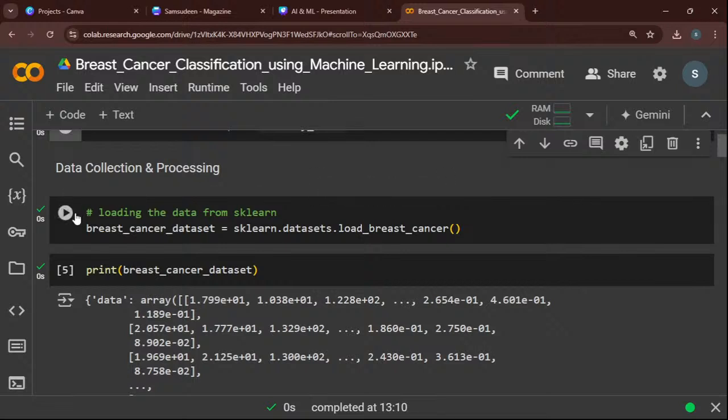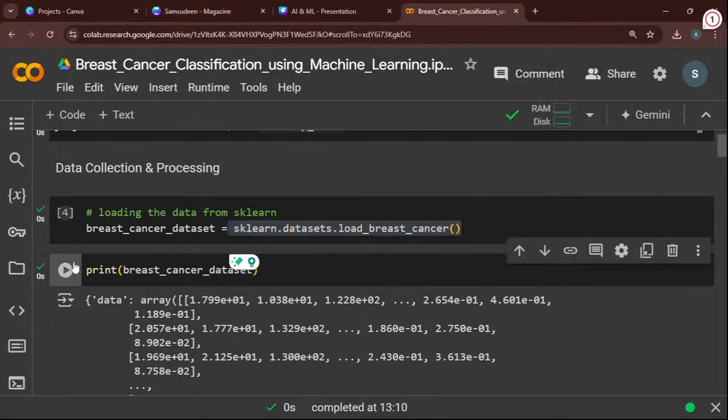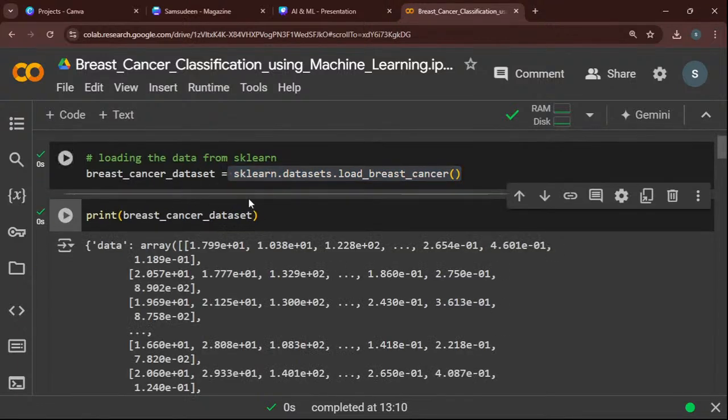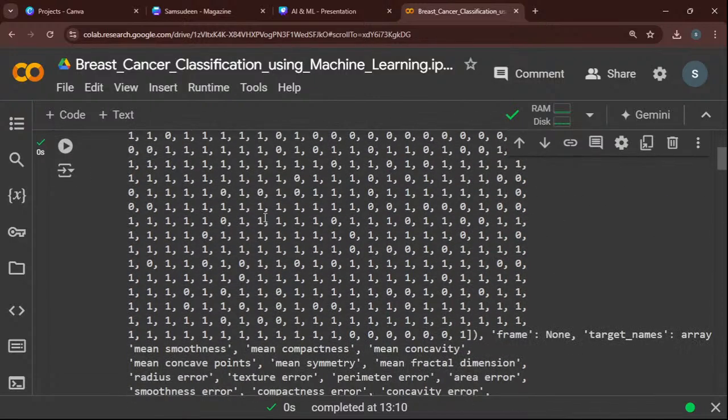Next, I will load the data. Breast cancer data set is my variable name; my data set is stored in this object or variable. So sklearn.datasets.load_breast_cancer is my syntax for loading my data set. Next I will print this breast cancer data set variable. Now I print this, and it's executed, showing all the data.